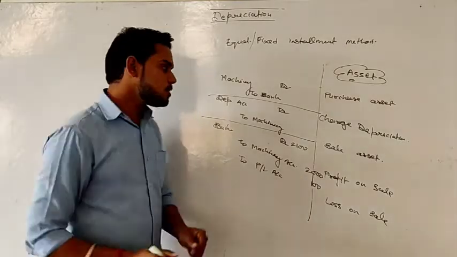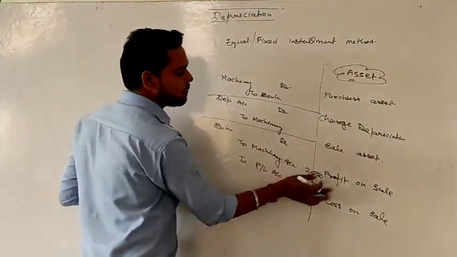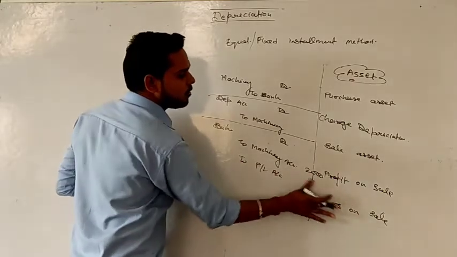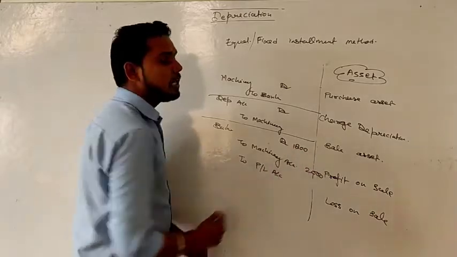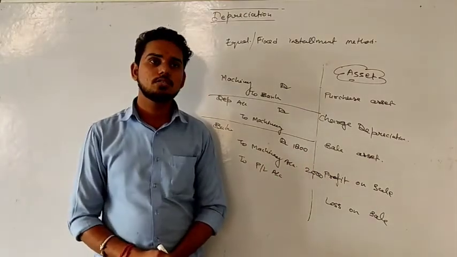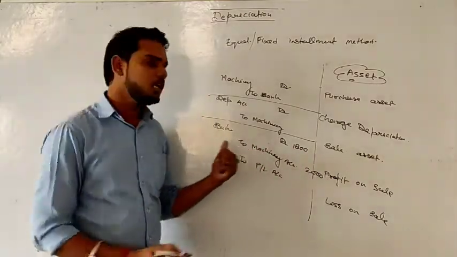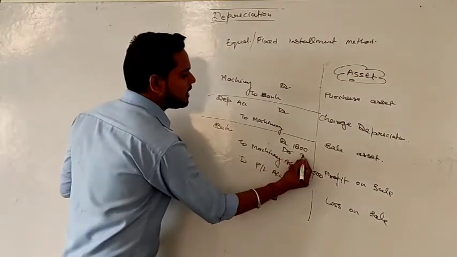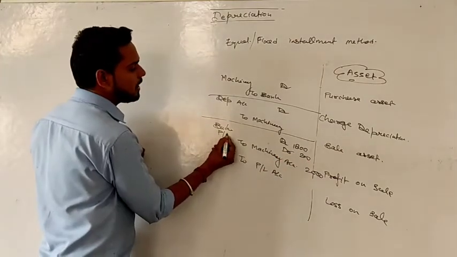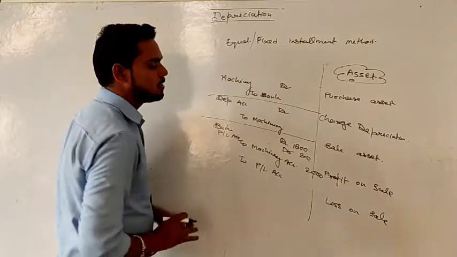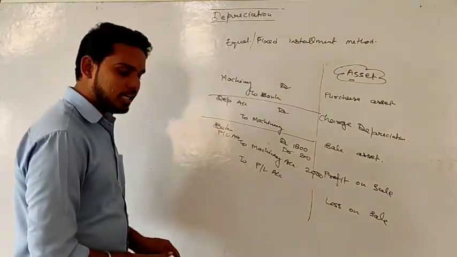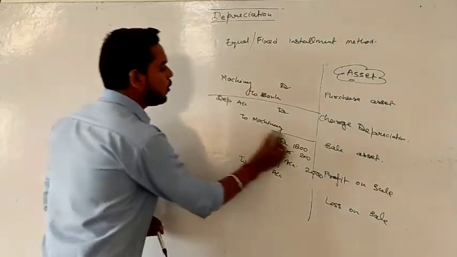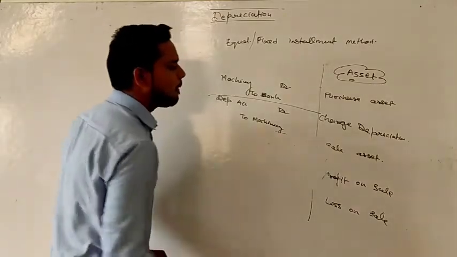But let's suppose you are selling it at a loss, and we are selling it for 1,800. Now we are having 200 rupees of loss, so that loss is on the debit side. So write on the debit side 200 as profit and loss account debit. No confusion now. So we can say that either there will be a profit or there will be a loss.